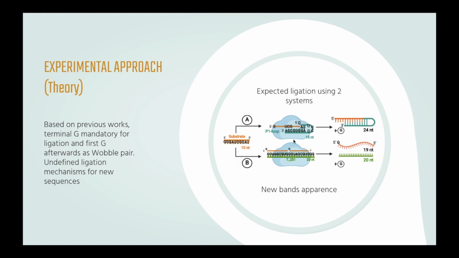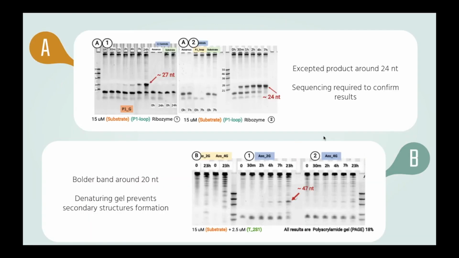Here we observe the results of the first analysis. For this case, we observe bands at the expected molecular weights, but to compare them, it is necessary to sequence them, something that I couldn't do throughout my project. For the second case, there is a case in which product formation could not be seen, but it is not the main one, so we would have to repeat the experiment with different sequences and subsequent sequencing of the products obtained. It is important to note that it could not have been secondary structure because the gel conditions prevented it.